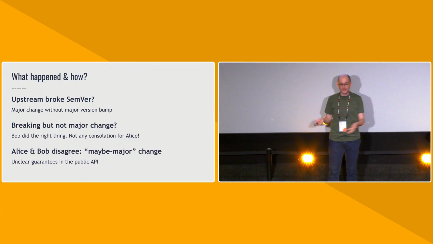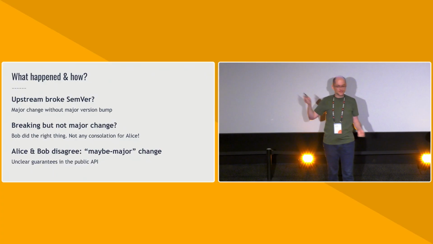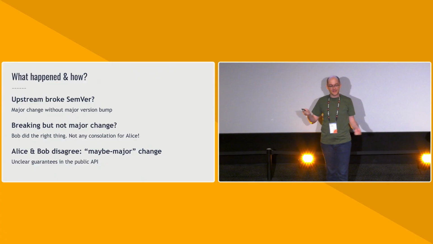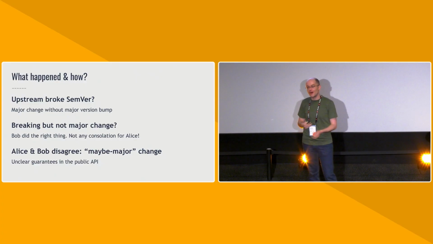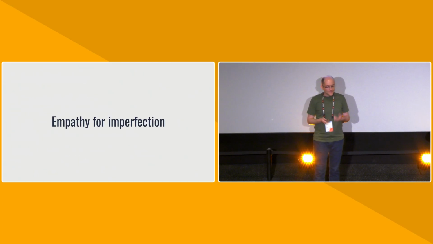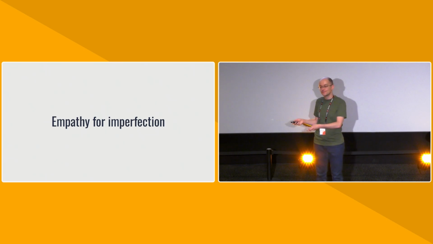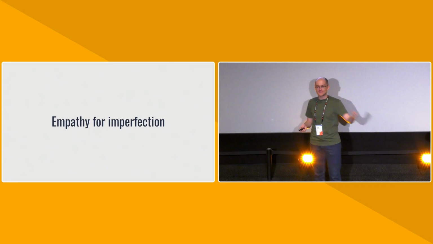All right, so these are the 3 possible cases that we might be in. Upstream broke semver, there was a breaking but not major change, and the change was maybe major, and Hyrum's law made somebody rely on something that they maybe shouldn't have. What I'm asking all of us to do is to have empathy for imperfection. None of us here is perfect. The semver study showed that.